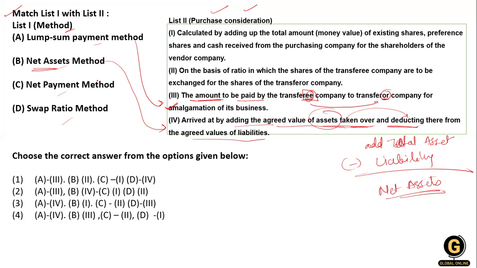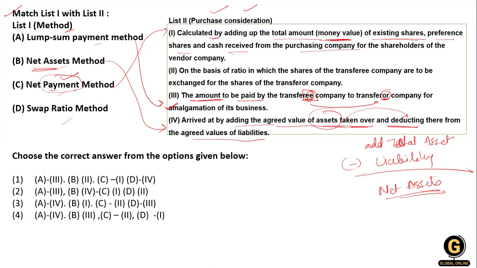So that is the net asset method. Now the net payment method. What is the net payment method? It is calculated by adding up the total amount of money value of existing shares, preference shares, and cash received from the purchasing company for the shareholders of the vendor company. So what we are doing here is the payment.